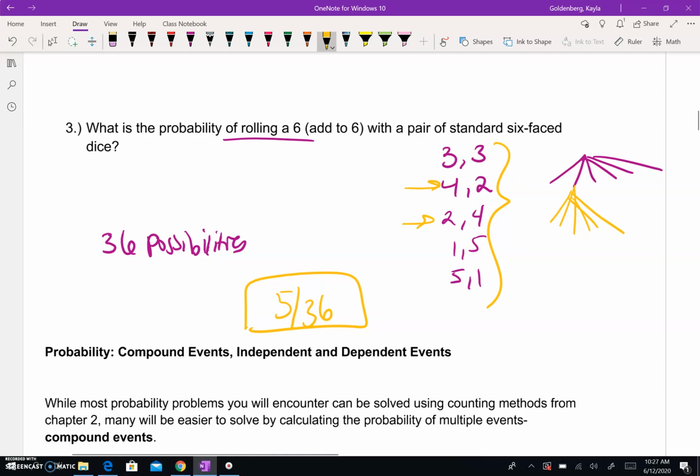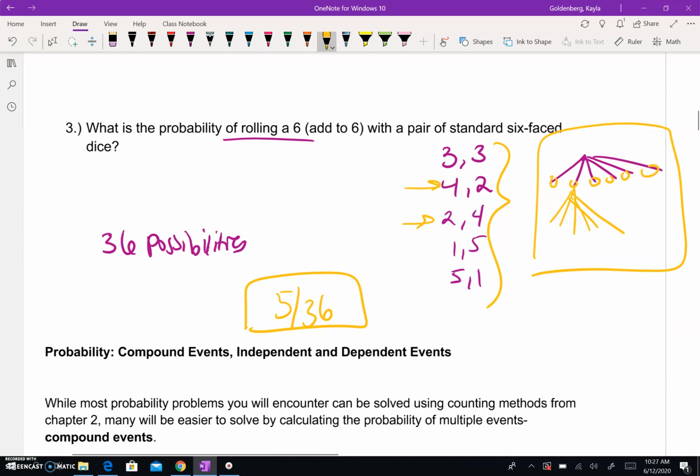And then the reason why there are 36 total is if we think about our tree diagram. Your first roll, there are 6 total ways you could roll it, followed by your second roll, which is another 6. So for each of these 6 branches, there's going to be 6 more coming out. So 6 times 6 is 36.